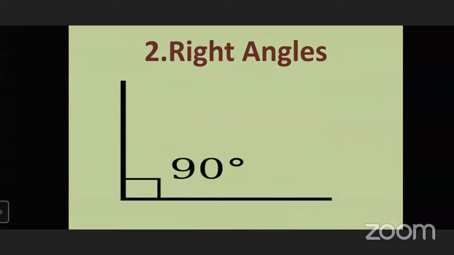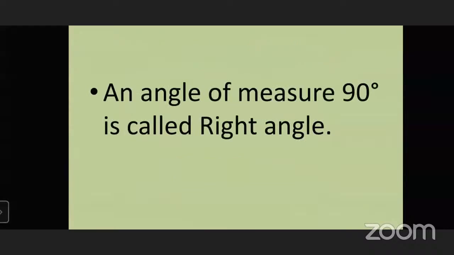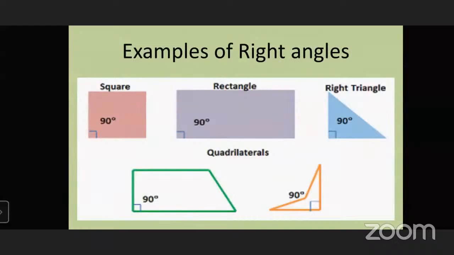Now the right angle. What is right angle? An angle that measures 90 degree is called a right angle. The accurate measure is 90 degree, not less than 90 degree, not more than 90 degree. So it is a right angle, perfect 90 degree.